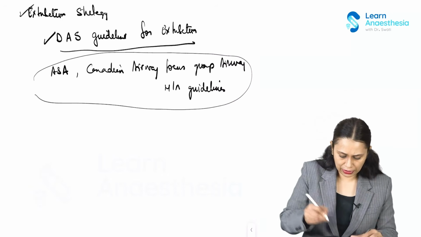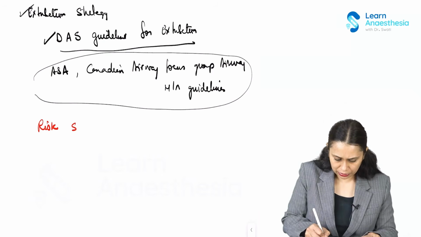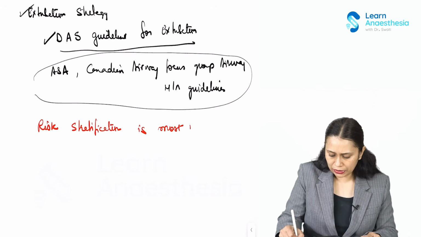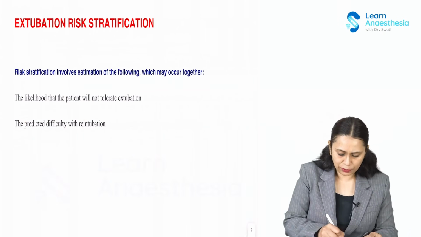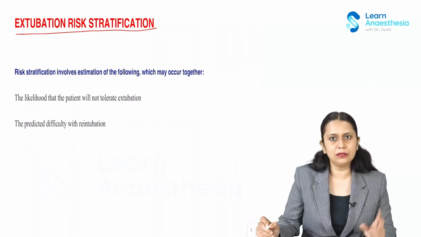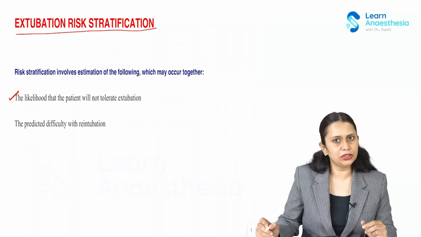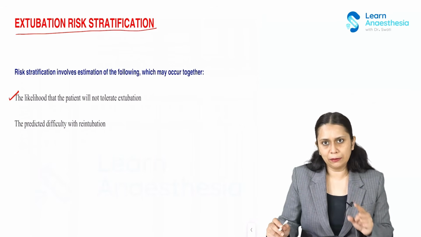So the risk stratification is most important. So how do we stratify the risk, whether the extubation would be difficult? So extubation risk stratification involves two things we have to assess. Number one, the likelihood that the patient will not tolerate the extubation. That is the list which I gave in the beginning.